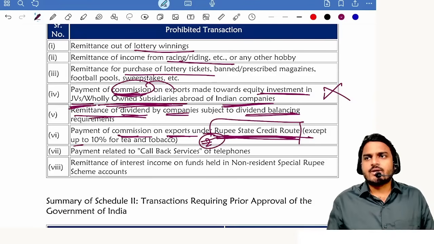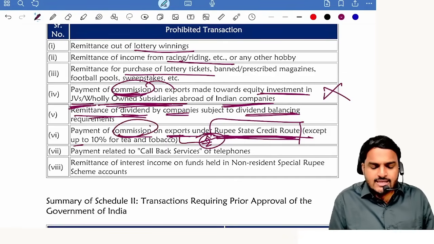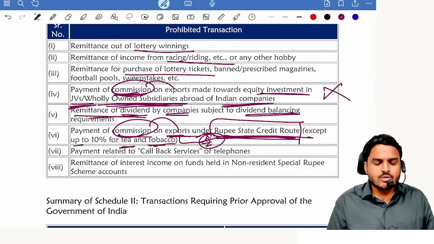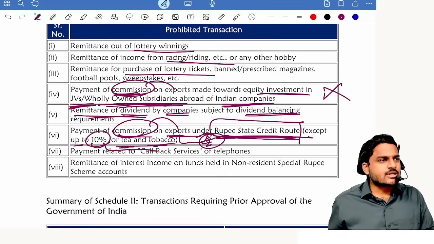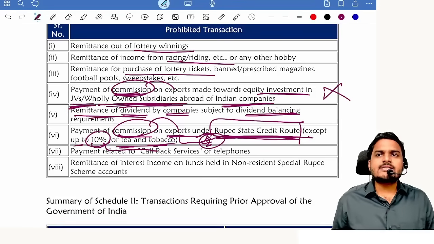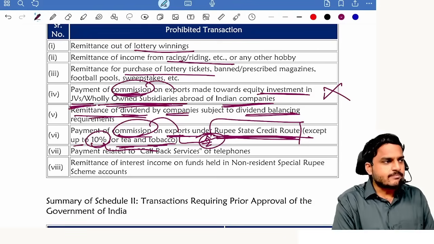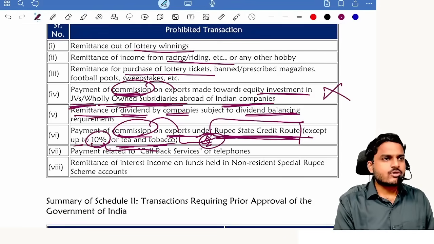So in case of exports connected to this route, on this, is commission allowed or prohibited? Prohibited. But with respect to tea and tobacco, permitted. That permission is also up to 10% of invoice value. 10% of invoice value can be paid as commission on exports. And for that 10% commission, foreign exchange withdrawal is allowed.